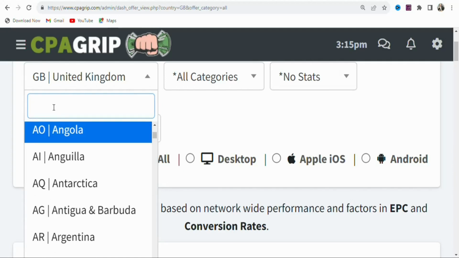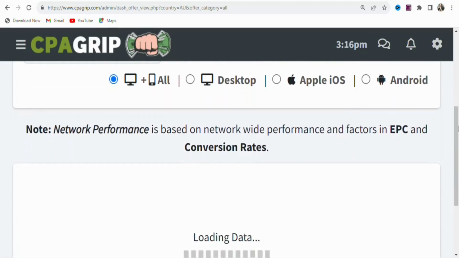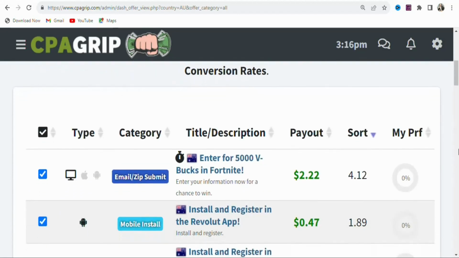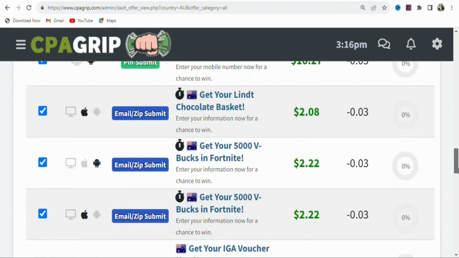If you want, you can type it right here. Once you type it, you can see Australia. Click on it. Once you click on it, you can see the offers are loading, so we are going to wait for them to load. As you can see, these are offers that you can promote to people who live in Australia.